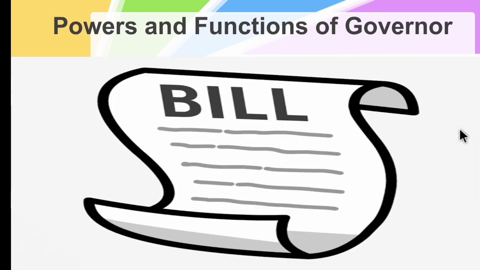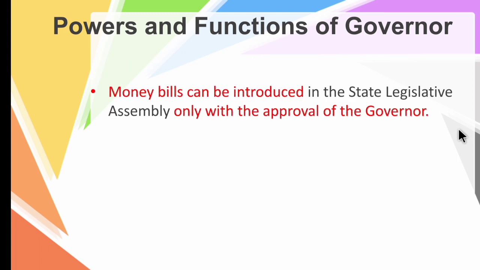Next, he can also pass the money bill. The money bills which are created in the state legislative assembly are passed only with the approval of the governor. So the money bills can be introduced in the state legislative assembly only with the approval of the governor.